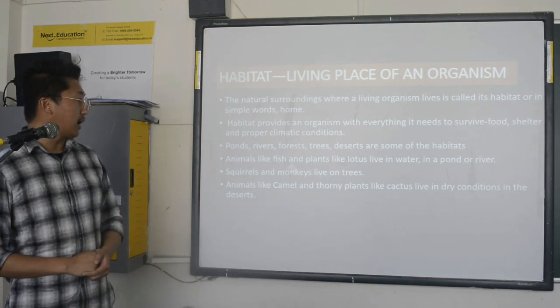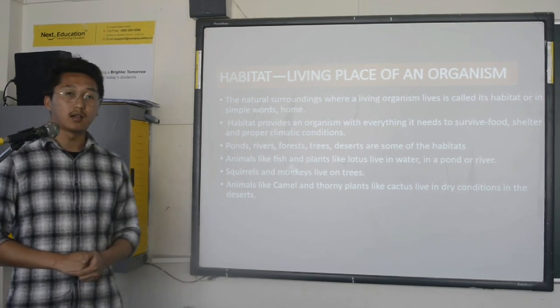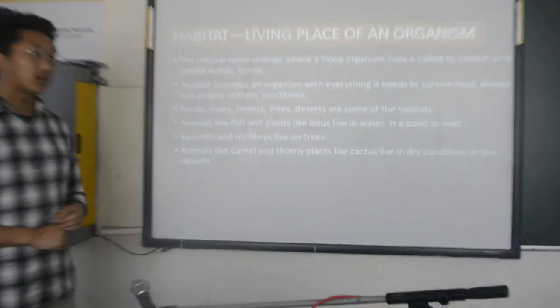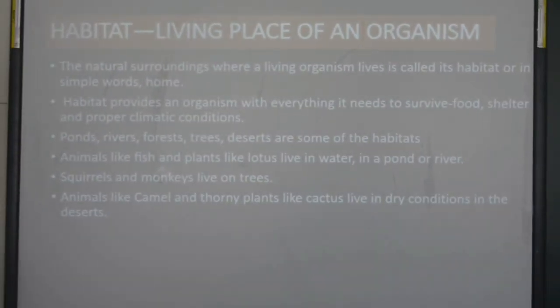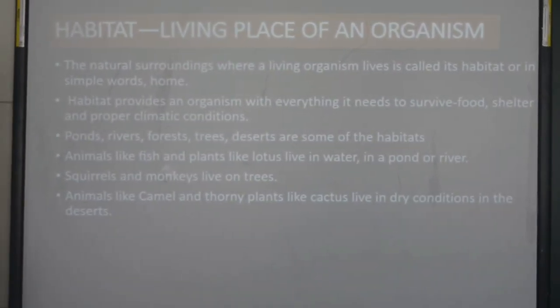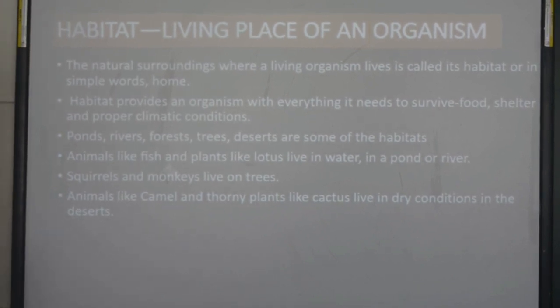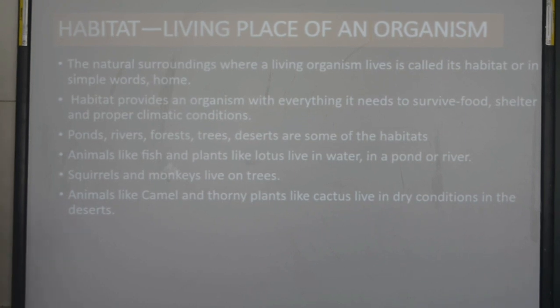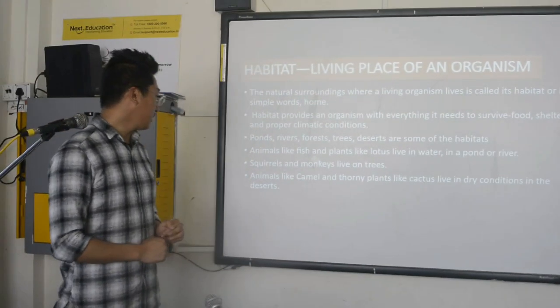Animals like camels and thorny plants like cactus live in dry conditions in the desert. The desert is a terrestrial kind of habitat. These are examples of animals and plants that live in dry conditions, that is, in the desert.